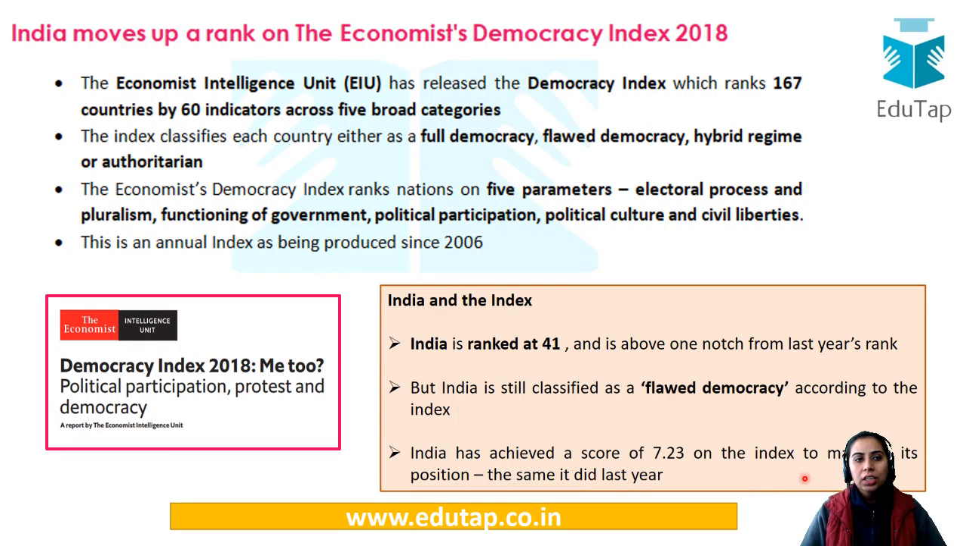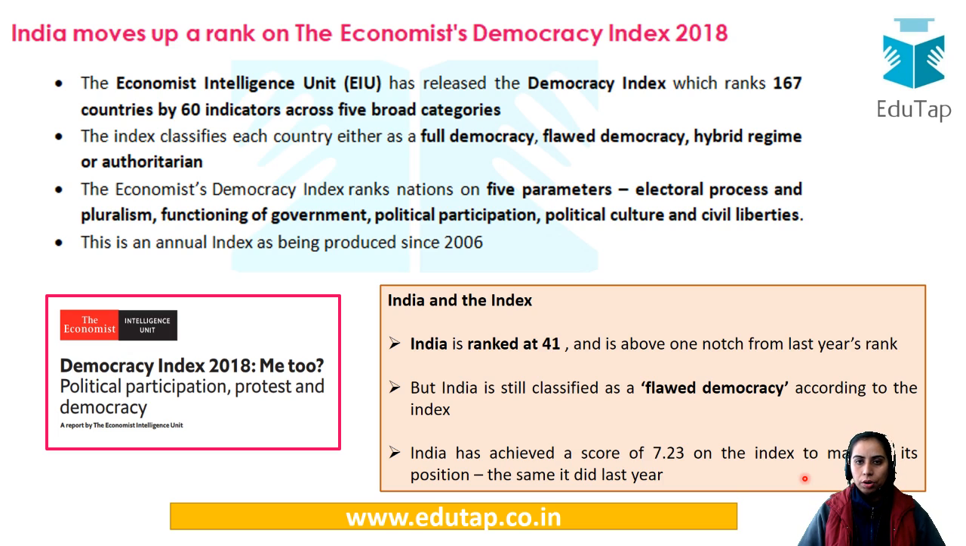Okay, so the next news is the Democracy Index of 2018. First of all, keep in mind that this Democracy Index has been released by the Economist. The Economist is a London-based newspaper, and the Economist Intelligence Unit is the one which releases this Democracy Index. For the year 2018, it classifies 167 countries based on 60 indicators. So a classification is made like full democracy, flawed democracy, hybrid regime.